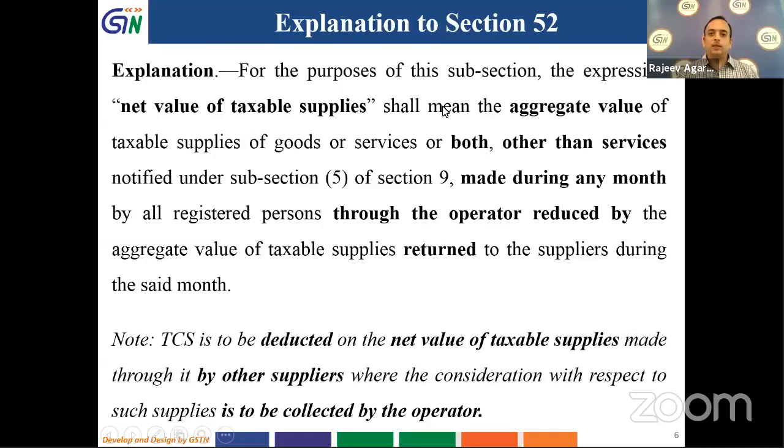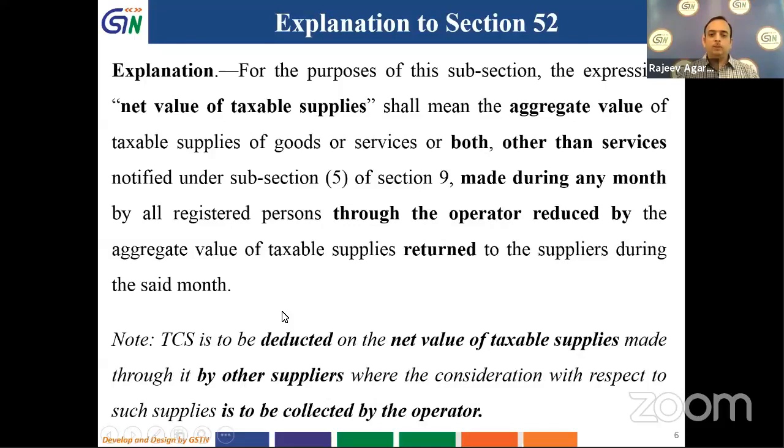So whatever is the aggregate value of the supplies made minus what is returned is to be mentioned as net value of taxable supplies. But it does not contain those notified services under section 9(5), which are under reverse charge.